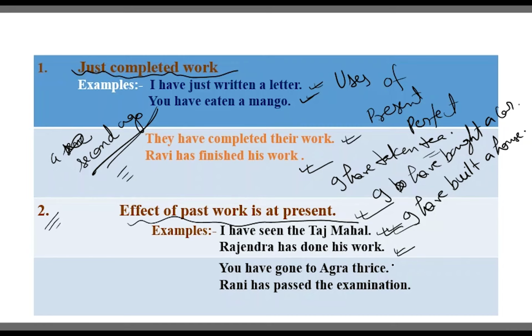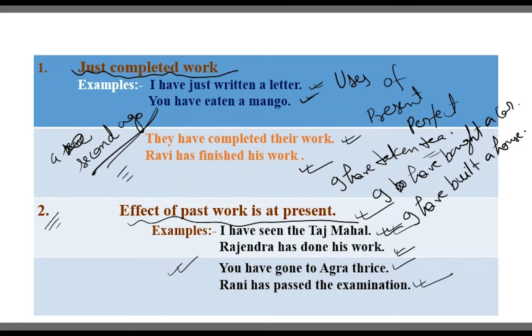You have gone to Agra thrice. Rani has passed the examination. So if it is very clear that the work happened in the past but the effect is at present, then we can use present perfect tense.